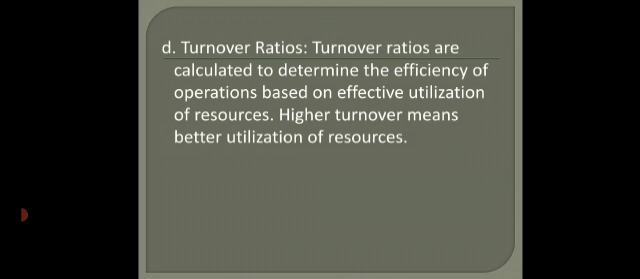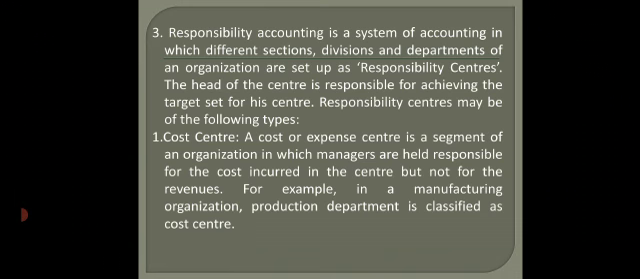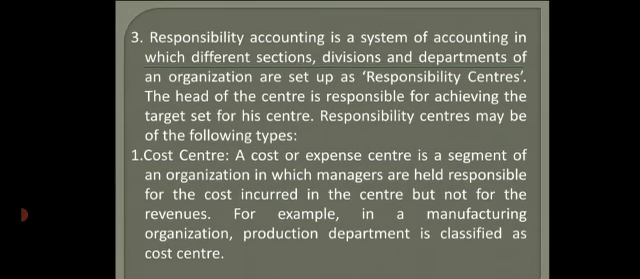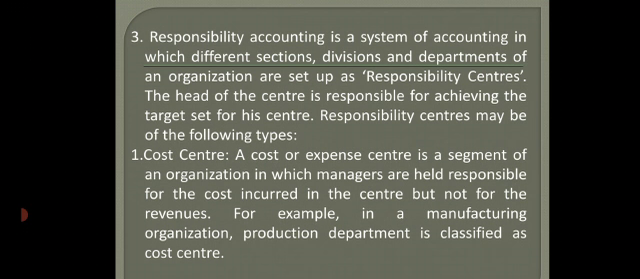So these are some of the ratios which are calculated and which form one of the important bases of controlling. The third important technique is responsibility accounting. It is a system of accounting in which different sections, divisions and departments of an organization are set up as responsibility centers. Means looking at the departments, they convert them into responsibility centers. So there are different types of responsibility centers. We'll see them one by one.